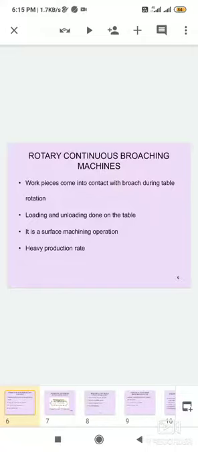Advantages and limitations of the broaching machine. Broaching is an interesting machining process which is used in mass production. It has certain advantages and limitations as compared to other machining processes.